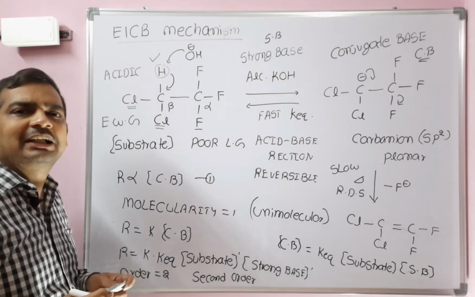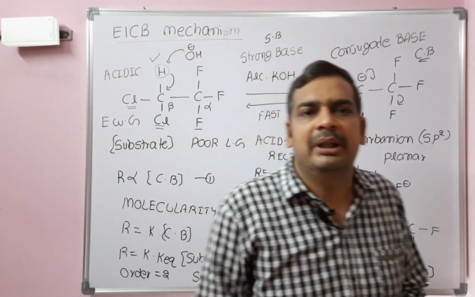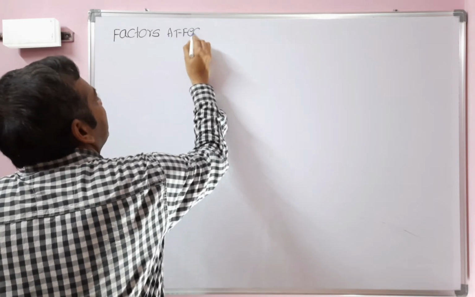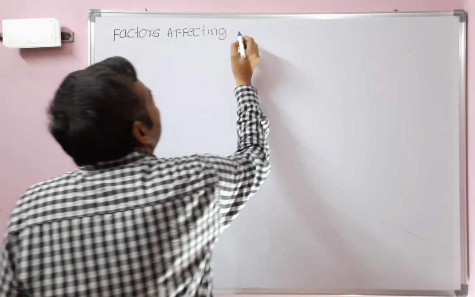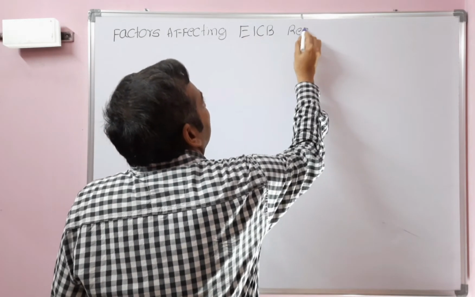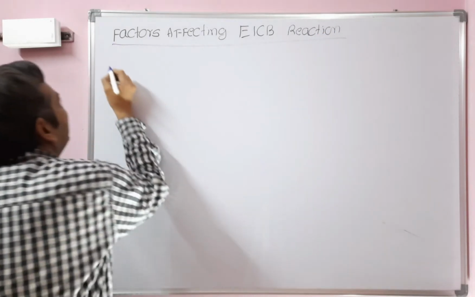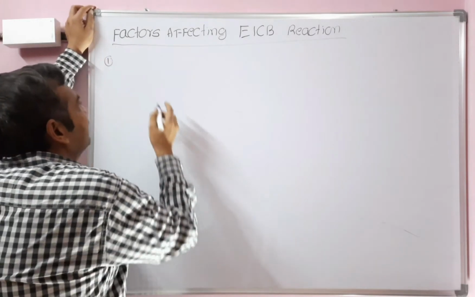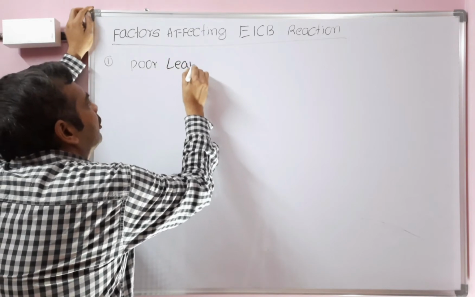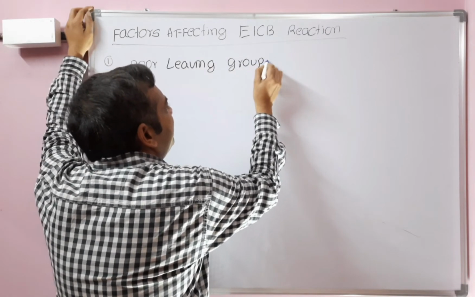Now we will see the factors affecting E1CB elimination reaction. Take the subheading: factors affecting E1CB reaction. We will discuss some important points here. The first point is that a poor leaving group is required for E1CB reaction. A poor leaving group is compulsory to undergo E1CB reaction.